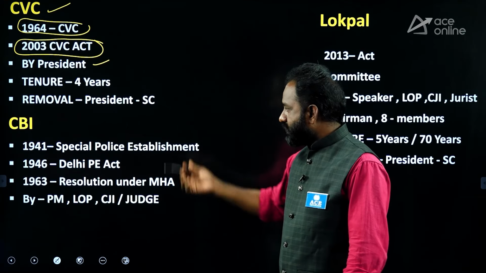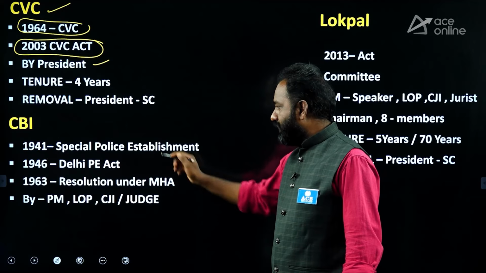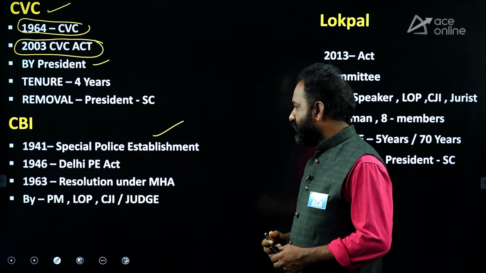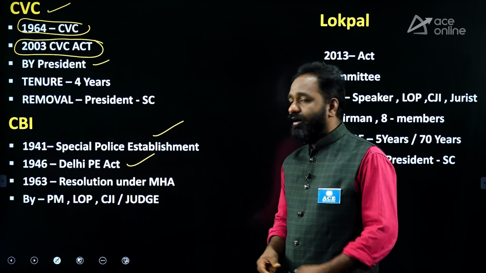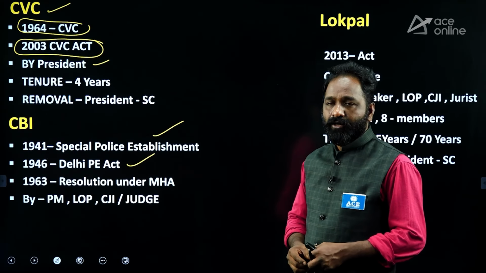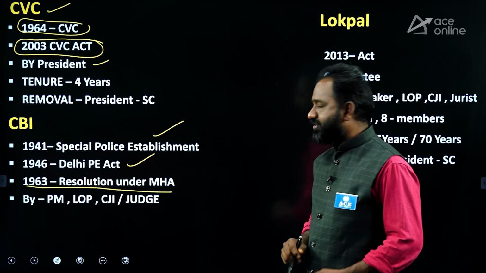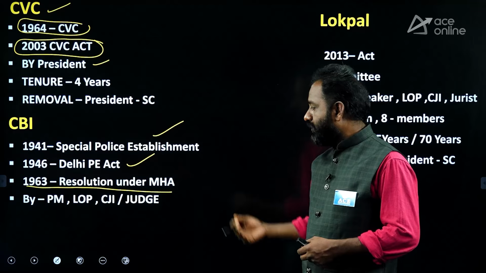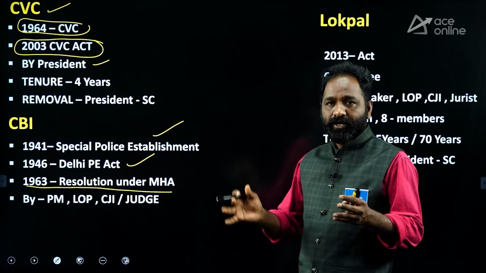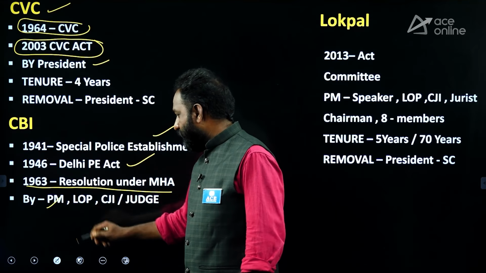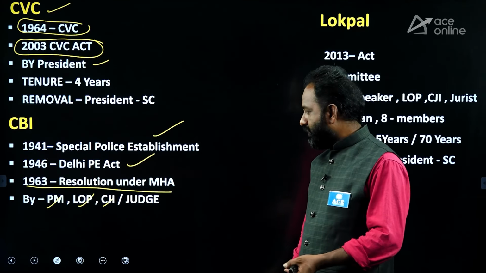Right. Next is the CBI, Central Bureau of Investigation. It was set up during the British time, under the 1944 Special Police Establishment Act, and the CBI works as per the rules and regulations mentioned in the 1946 Delhi Police Establishment Act. Officially, the CBI was set up in 1963 through a resolution under the Ministry of Home Affairs. The director of the CBI is appointed by a high-profile committee that includes the Prime Minister, the Leader of Opposition, and the CJI or any judge suggested by the CJI.